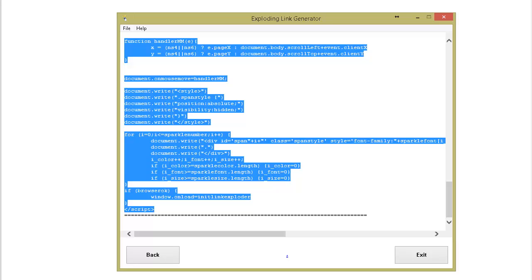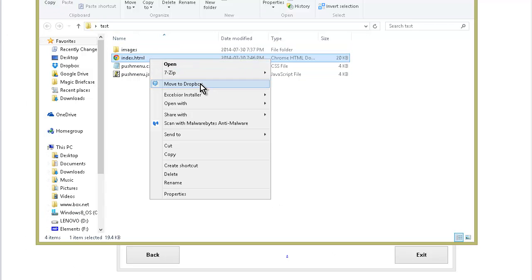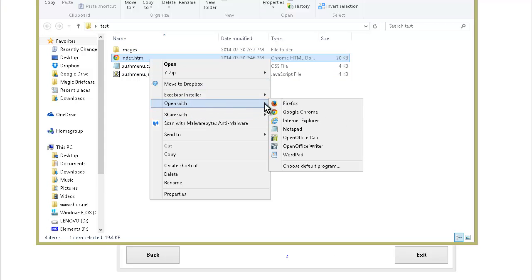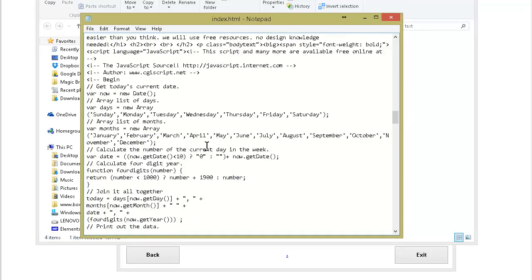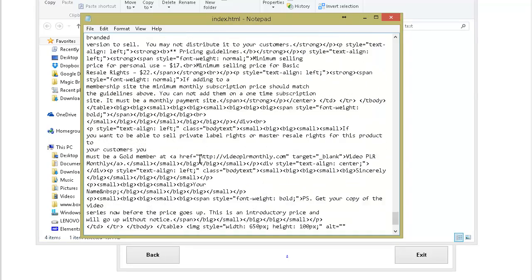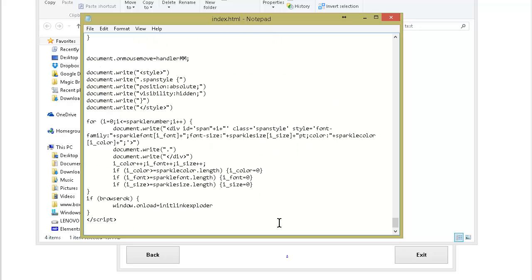So let's open our site. I'll just open it with Notepad. Okay, and we're going to want to go right to the very bottom. And here's the body tag. So right above that, we paste all that in. And then all we have to do is do the last section here.